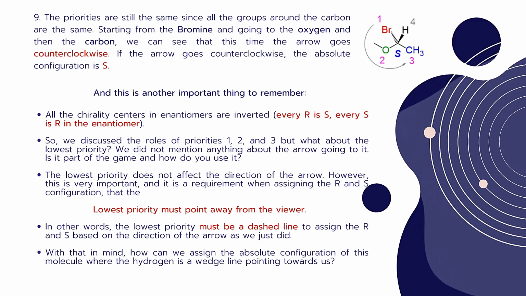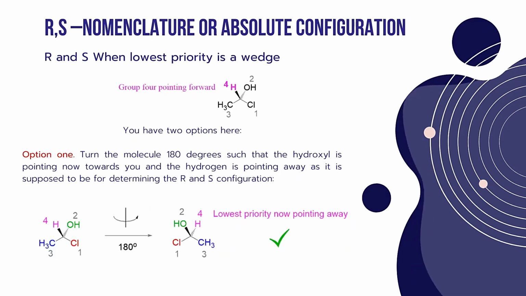So in order to assign the R and S configuration in any chiral molecule, the lowest priority group must be a dashed line. So what if the lowest priority atom is attached to a wedge line? That we need to understand here. So, R and S when the lowest priority is a wedge group.